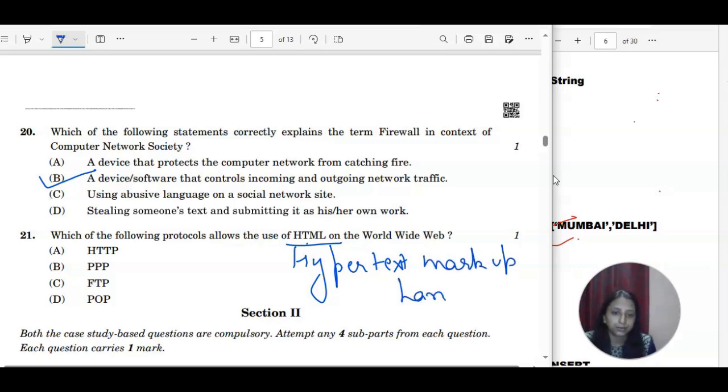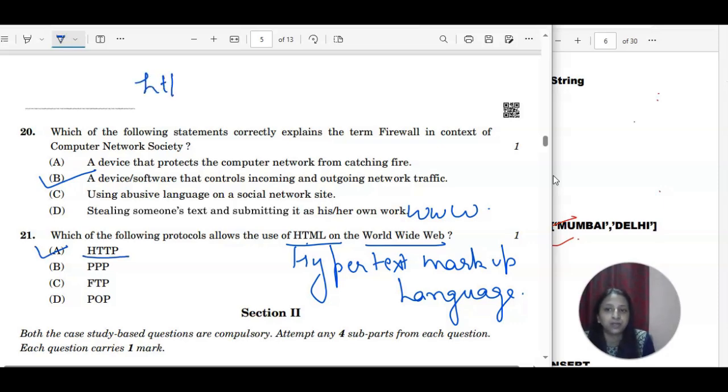In the case of HTML and the World Wide Web, which is www, the protocol we are using is HTTP. If you remember, whenever we open an address, it starts with HTTP, Hypertext Transfer Protocol. So yes, the correct answer is HTTP. We are done with the first section of this 21-question paper, and I hope you understood all the questions.